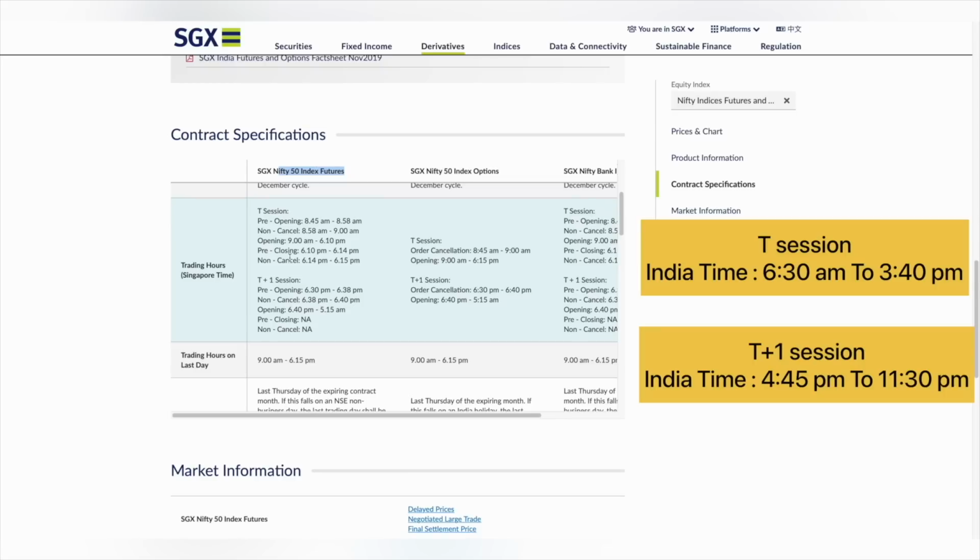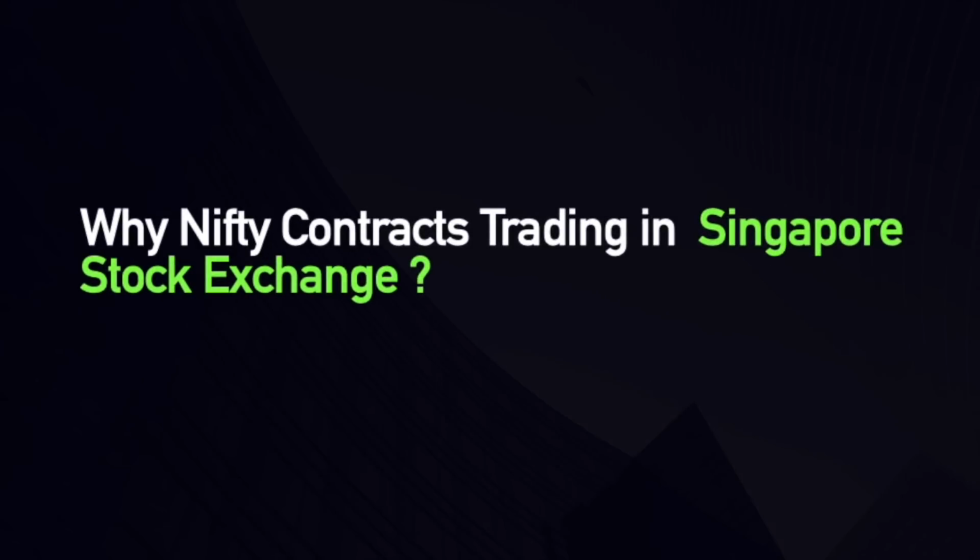From that, we will get an overall sentiment about what kind of movement our market can do when it opens at 9:15. Now, some of you might think, why is the Nifty contract trading in Singapore Stock Exchange? After all, if someone wants to trade in Nifty, why not trade in NSE? Why go all the way to Singapore for this?